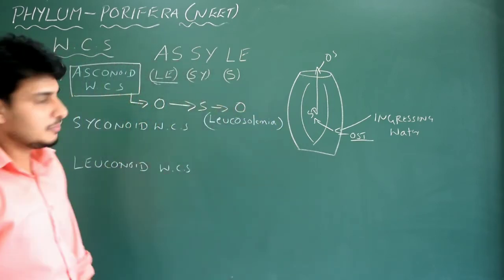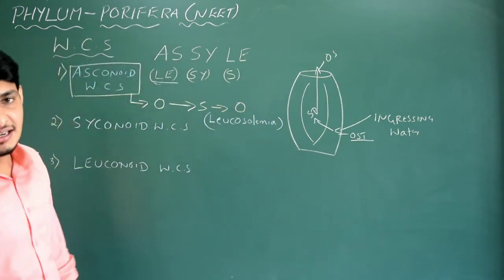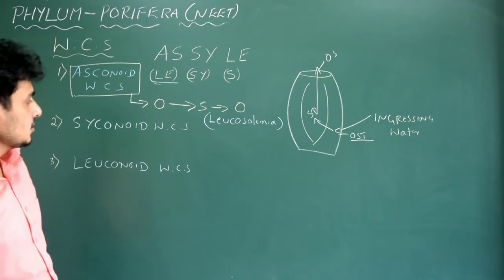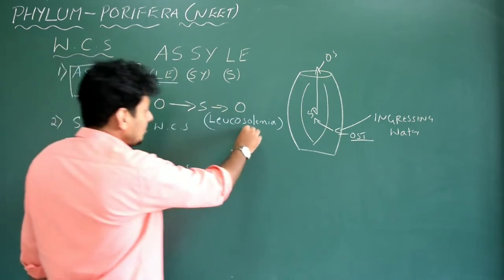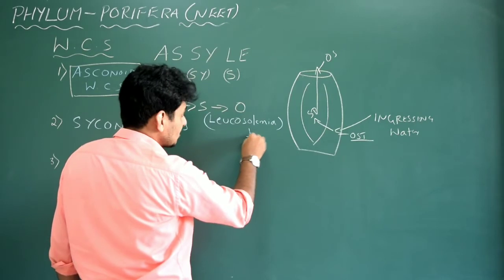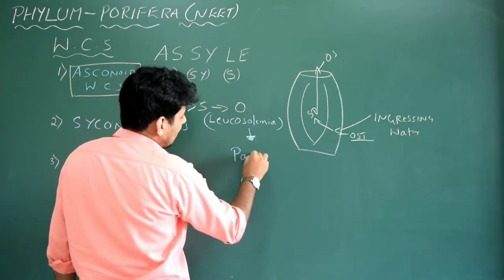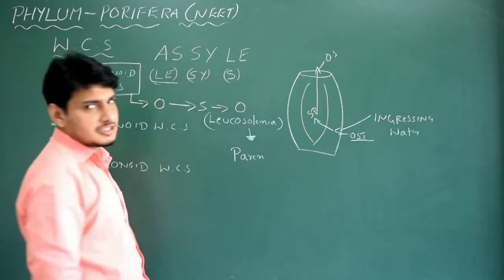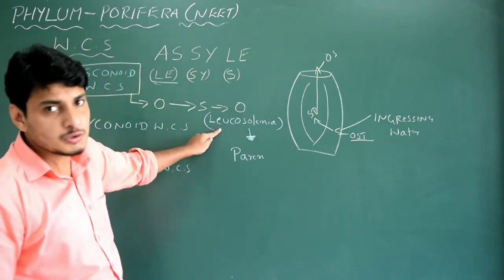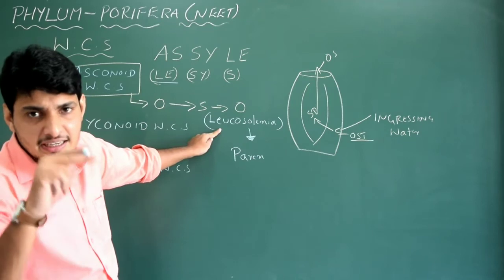Leucosolenia actually exhibits the asconoid water canal system. Simple. Okay, so easy, right? Example, I just want to continue this further because I may forget in the class itself. That is, what is the larval stage? What is the name of the larval stage of Leucosolenia? Because we have not studied about Leucosolenia in our regular class.